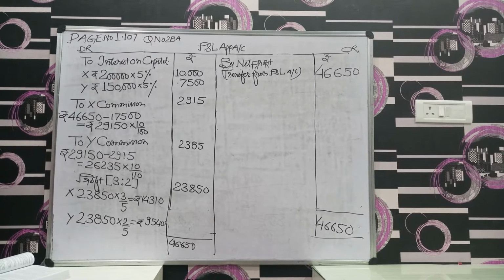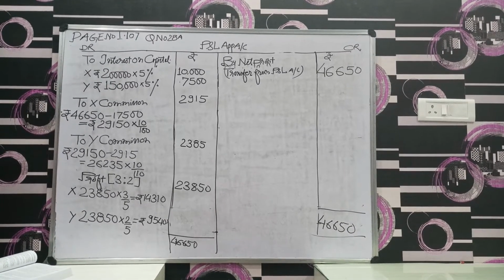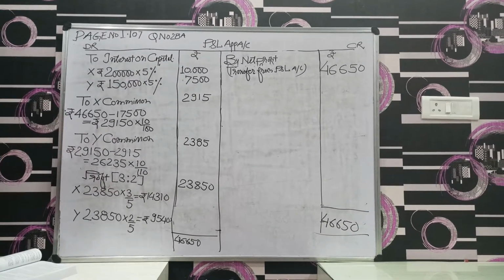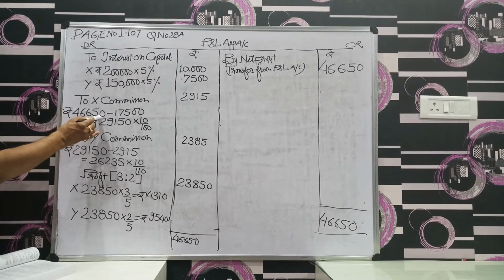Now X is entitled to commission at the rate of 10% on distributable profit. What is distributable profit? We are having net profit 46,650.